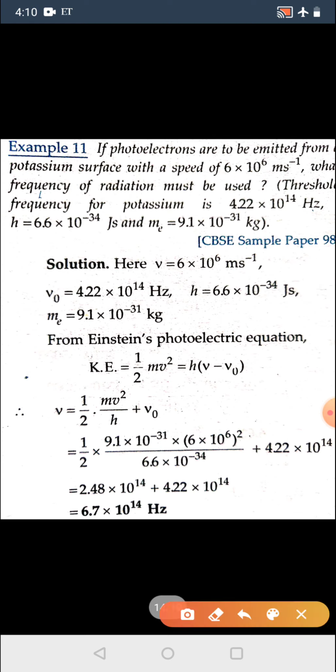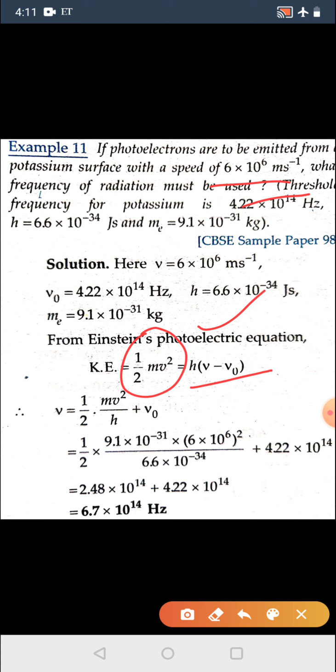Then in question 11, photoelectrons are to be emitted from a potassium surface with this speed. So the threshold frequency of potassium is given, and we are asked to find the frequency. According to Albert Einstein's photoelectric equation, half m v square is equal to h into nu minus nu naught.